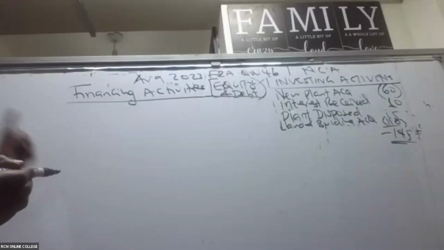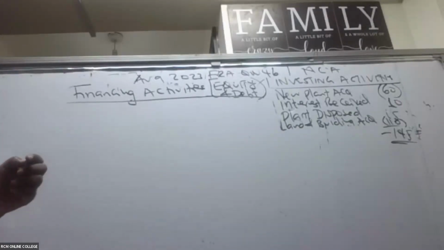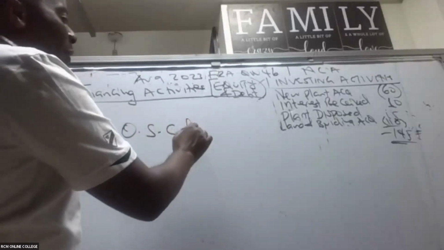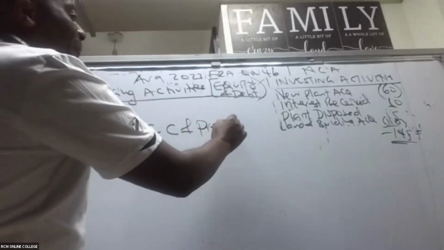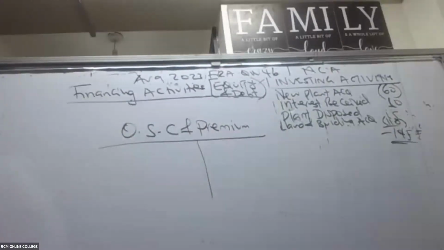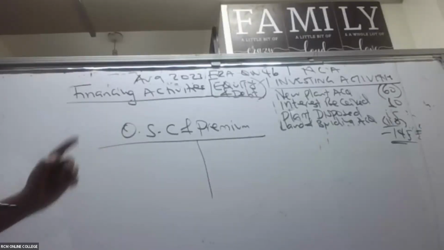Financing activities shall always track down the share capital and the debt. So under financing activities, what do we have here? Let's do an account called ordinary share capital account, and of course, premium. We normally combine the two.